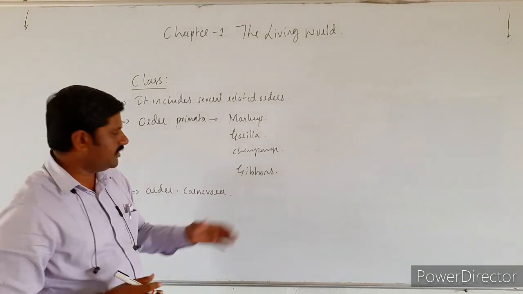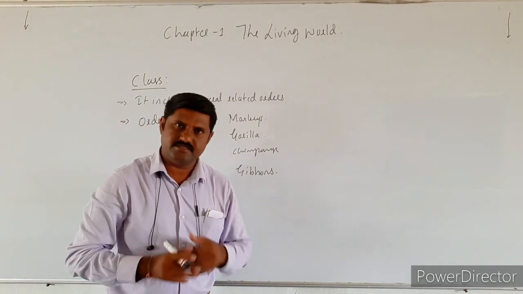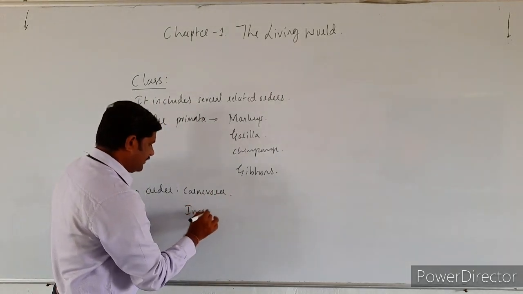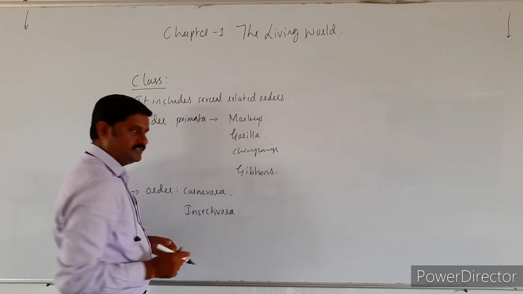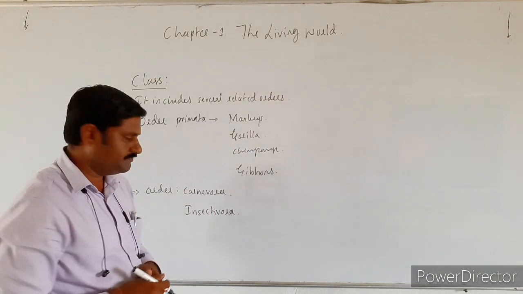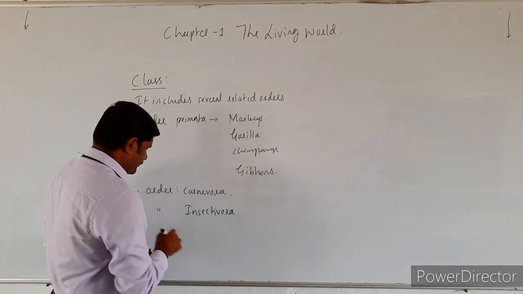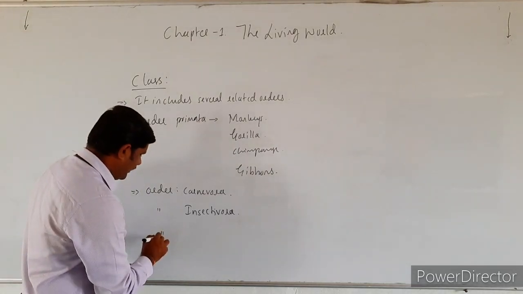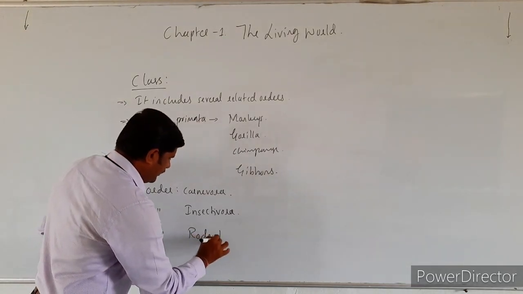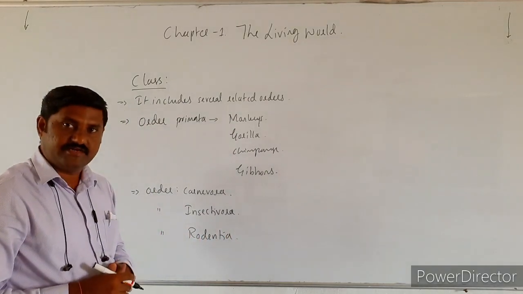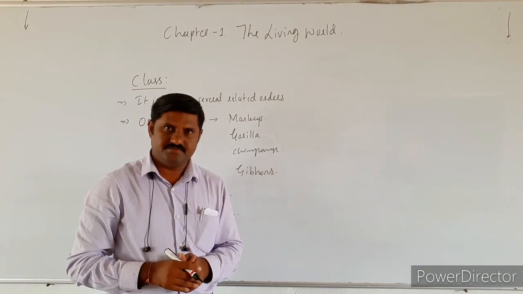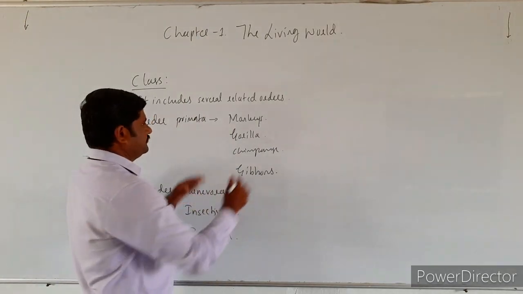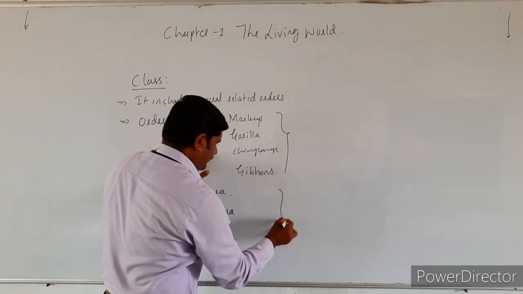Order Carnivora. It includes tigers, cats, etc. Right? Carnivorous animals. Next one is Insectivora. Insectivorous animals are also there. And next, so Carnivora is there, Insectivora is there. Another order, Rodentia. Rodents like rats, right? All these are the animals which are included. These ones as well as these ones.